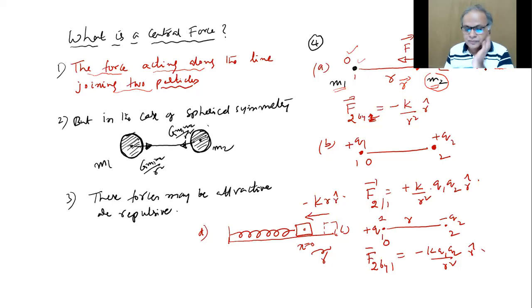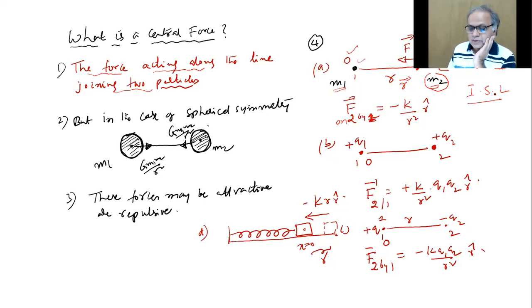Do you follow? So this kind of force will be represented by, look, F on 2 by 1. F bar on 2 by 1 is some constant, minus K by R square. This particular force is an inverse square law force also.